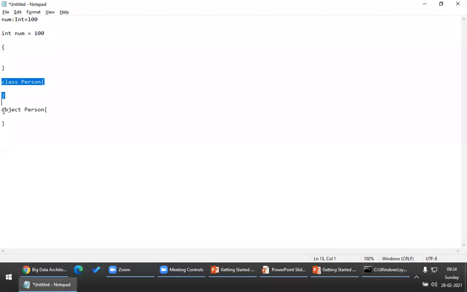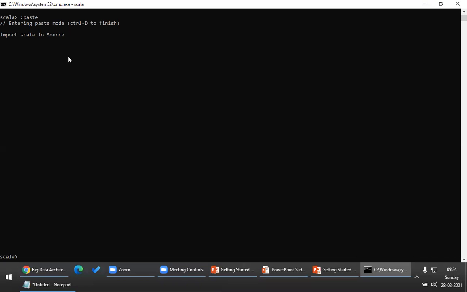A class is different, an object is different. We will see this in detail, what is an object, in the upcoming modules. However, I'm importing an object, scala.io.Source. Source is an object. So I'm importing that, and then let me create a variable by name str, and I will try to read a file. So how do I read a file? You have to remember this code: Source.fromFile, given the path of the file. So I'll just give the path of the file as, for example, ab123.txt.